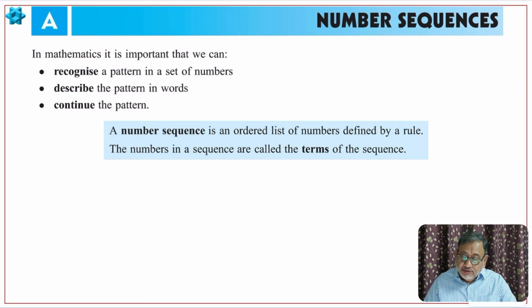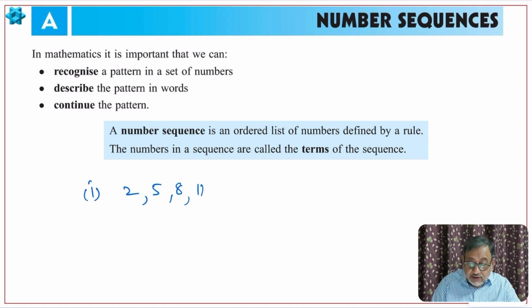First part, number sequence. You already know what is the meaning of number sequence. Any sequence which has a certain order between the consecutive terms. Consecutive means one after the other. That is called a sequence. For example, 1, 2, 5, 8, 11 and so on. You know that if you add 3 to the previous term, you get the next term.